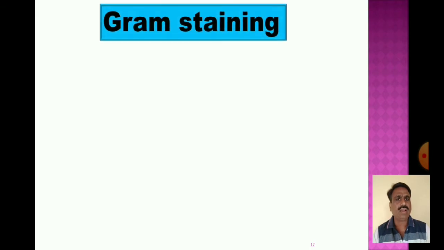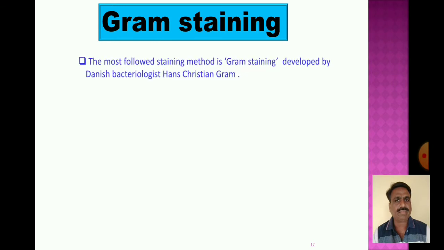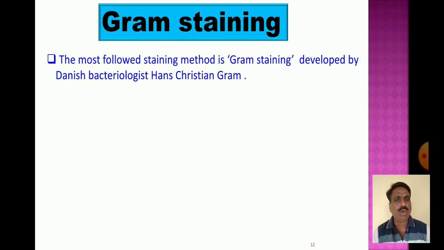A Gram staining procedure. The most followed staining method is Gram staining, and this technique was developed by the Danish bacteriologist Hans Christian Gram.